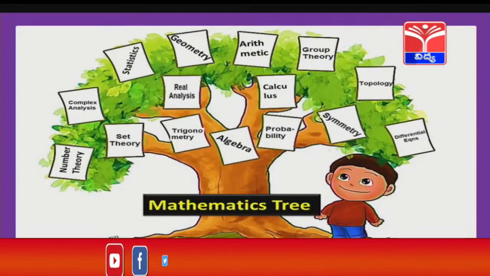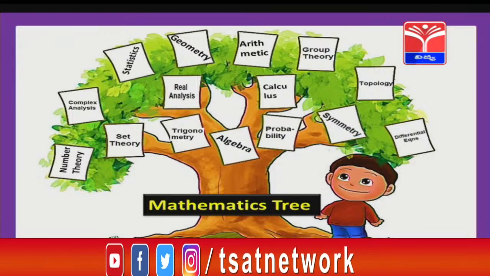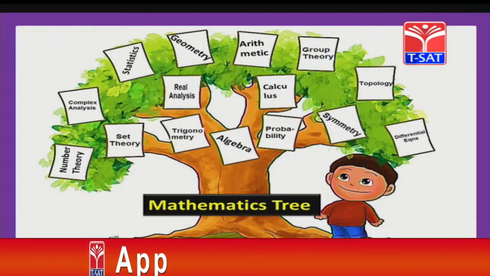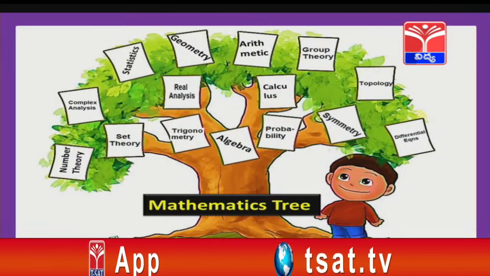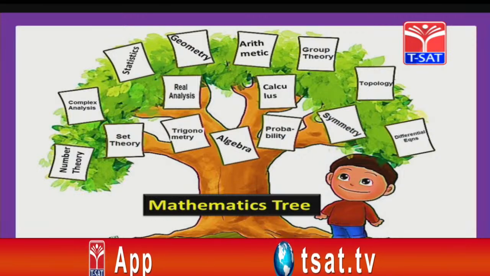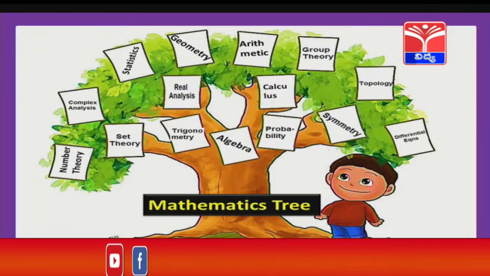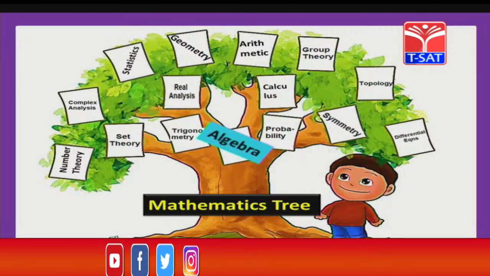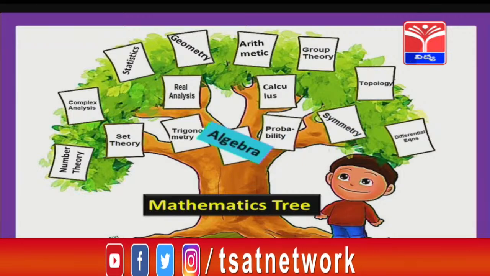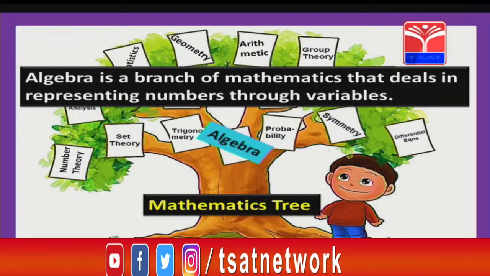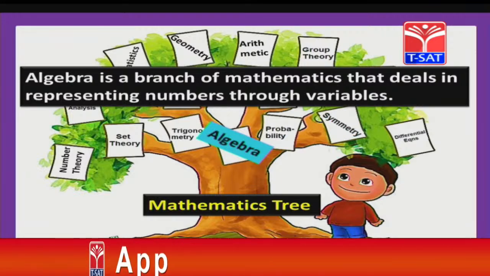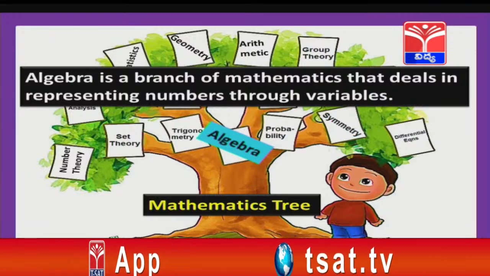Take a look at this tree. Yes, you have seen a tree with lot of branches, right children? Yes. Mathematics is also like a tree with different branches. You can see there are a lot of branches in mathematics like geometry, arithmetic, calculus, so on. Now algebra is also one such branch of mathematics. So algebra is a branch of mathematics that deals in representing numbers through variables.